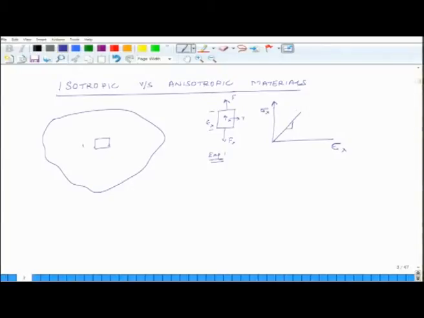So, then the slope will be E, and because this slope is being computed based on sigma x and epsilon x, let us call it Ex.